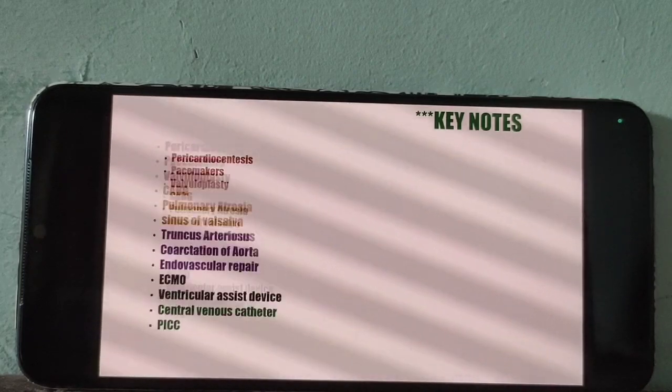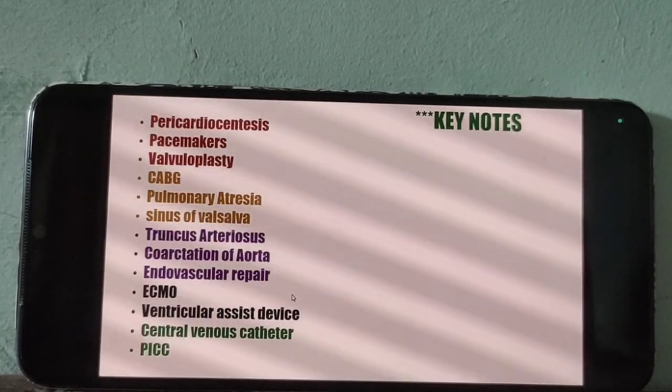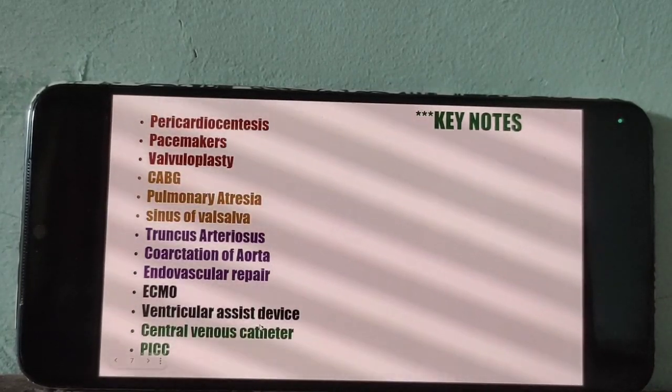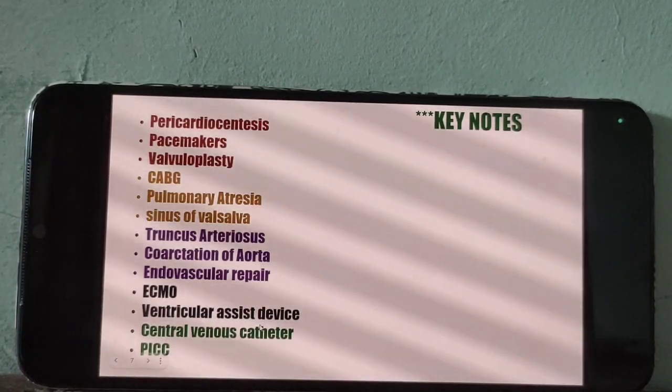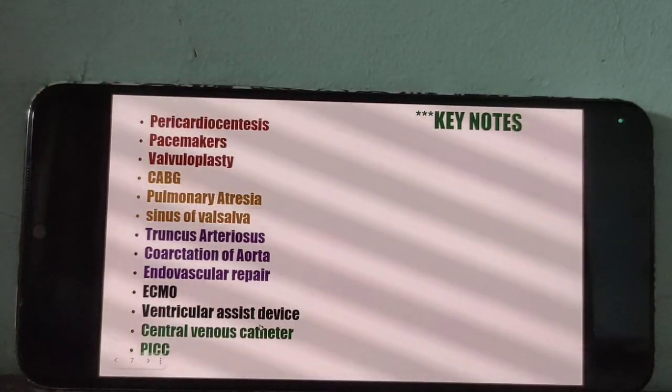So these are the important keynotes. These are the concepts we are going to discuss in our cardiovascular chapter.